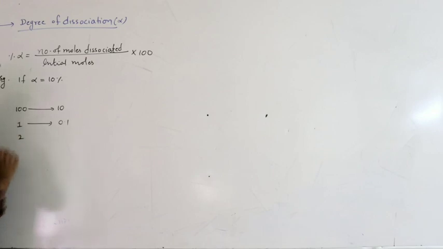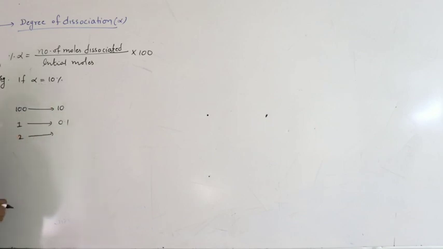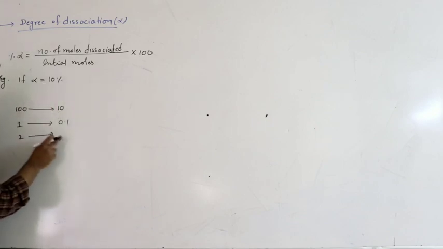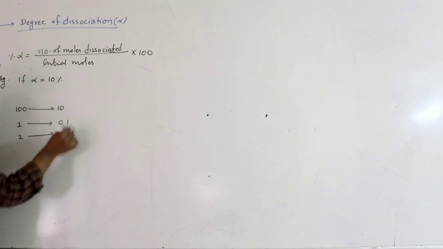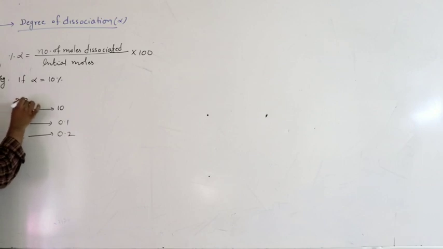Or if I take 2 moles, initial moles are 2, then what is the degree of dissociation for 10%? For every 100 moles, 10 moles are dissociated. For 2 moles, how much? 2 into 10 by 100, that is nothing but 0.2. So this is nothing but number of moles reacted. Or you can take 200 initial moles.